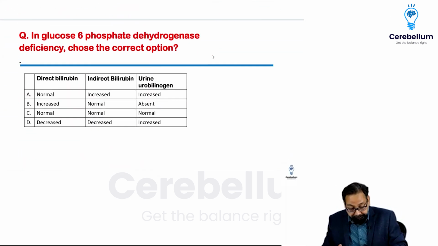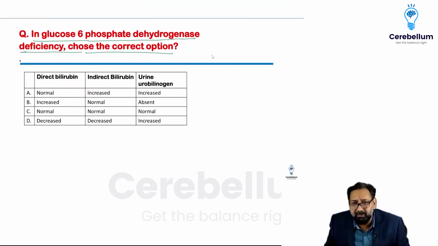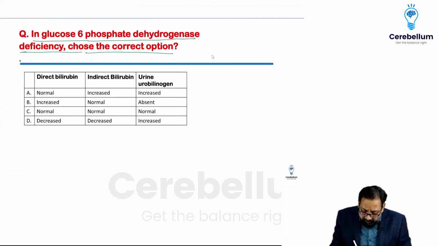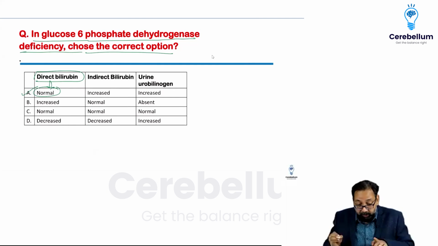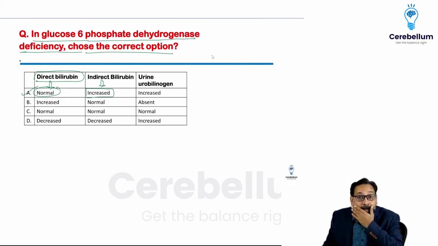Next question. Glucose 6-phosphate dehydrogenase deficiency, a table was given. We don't know exactly what the table was, but if it is in this form, direct bilirubin would be normal. Hemolytic anemia, yes, in medicine you have read in detail. Increased indirect bilirubin, and increased urobilinogen will also be present.